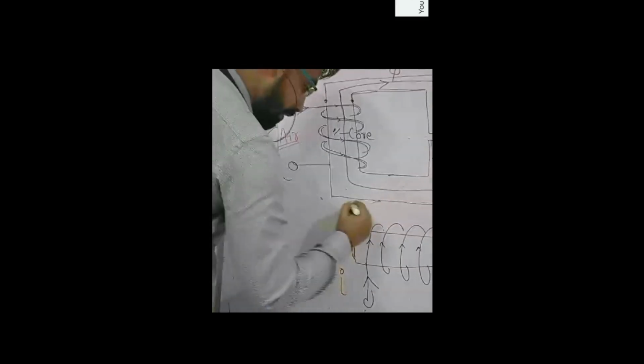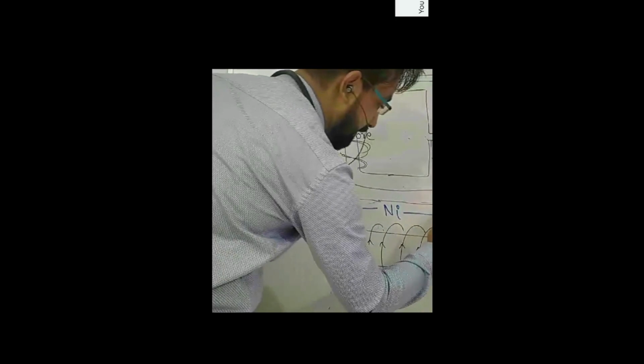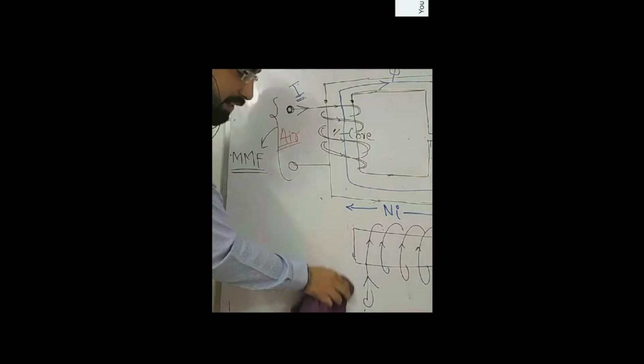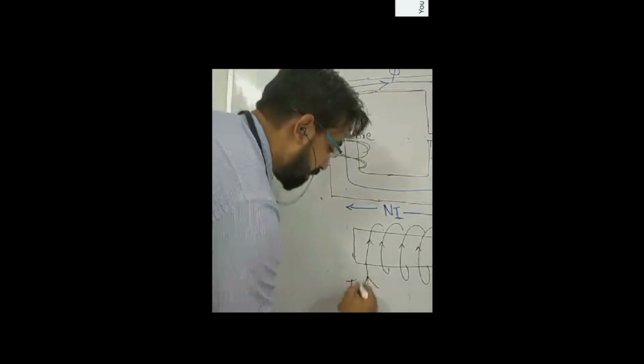That MMF will be equal to N into I. Or, so we don't get confused, let's suppose we have a DC current. So Ni is the MMF.